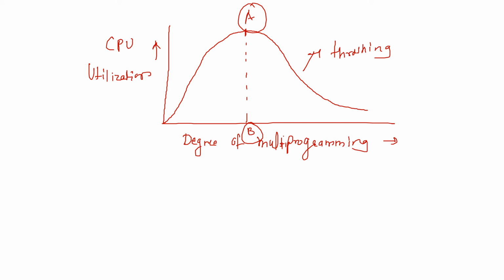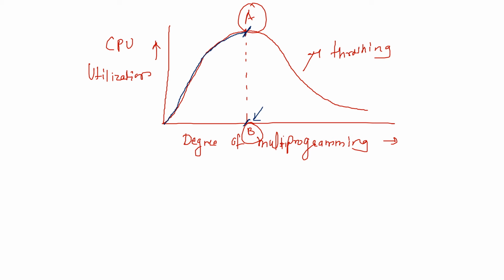Hence, CPU utilization will be maximum here, until point A. At point A, CPU utilization is maximum for a particular degree of multiprogramming.